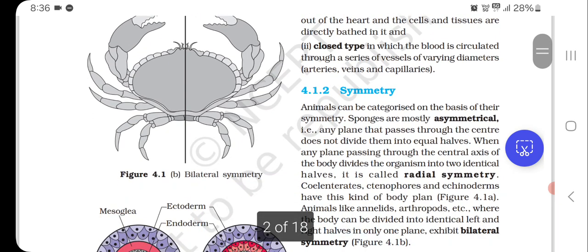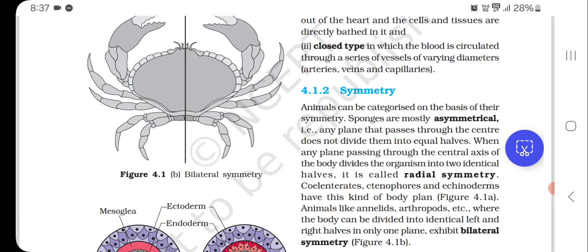Symmetry. Animals can be characterized on the basis of their symmetry. Sponges are mostly asymmetrical, that is, any plane that passes through the center doesn't divide them into equal halves. When any plane passing through the central axis of the body divides the organism into two identical halves, it is called radial symmetry. Coelenterates, ctenophores, and echinoderms have this kind of body plan.